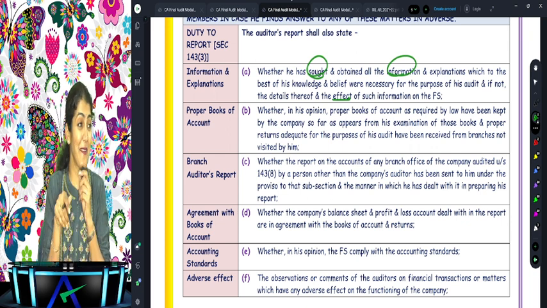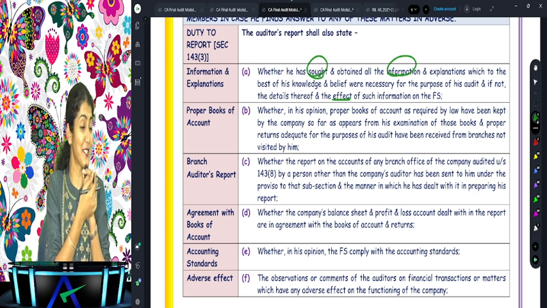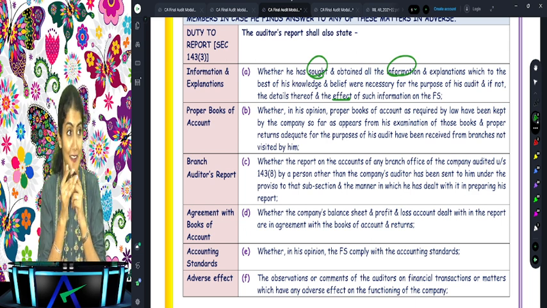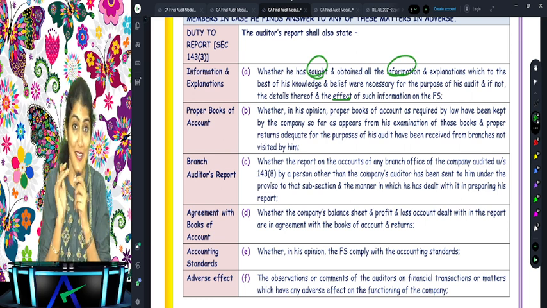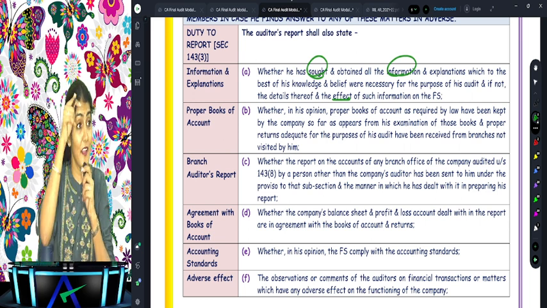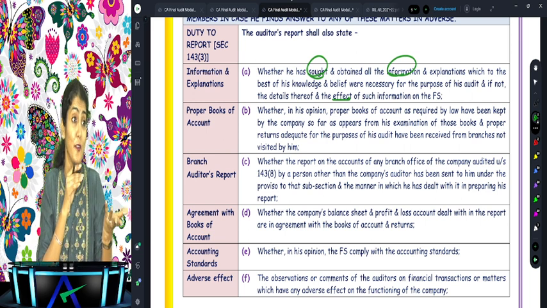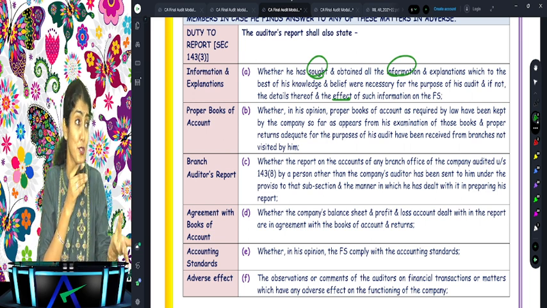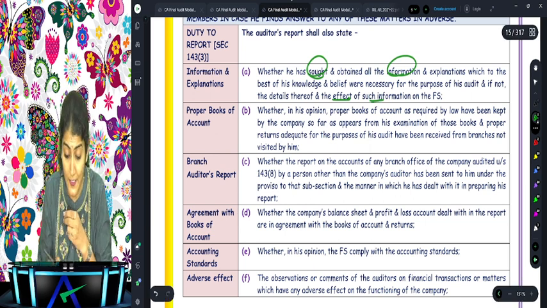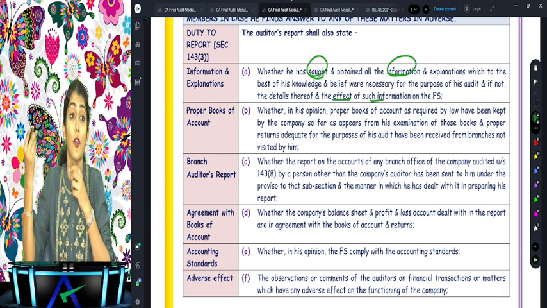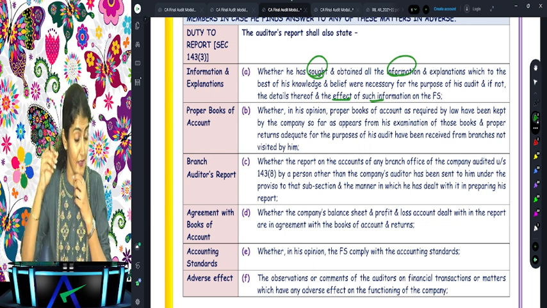When will there be negative reporting under this query, that we did not obtain information and explanation? Whenever the auditor is issuing a qualified opinion or a disclaimer. Adverse, get out of the class. You understand now? Qualified or disclaimer. Limitation on scope. Whenever there is a limitation on scope, we will say we did not obtain information and explanation which to the best of our knowledge. And what is the effect? It could lead to a qualified opinion or disclaimer of opinion. Are you understanding that? Okay.